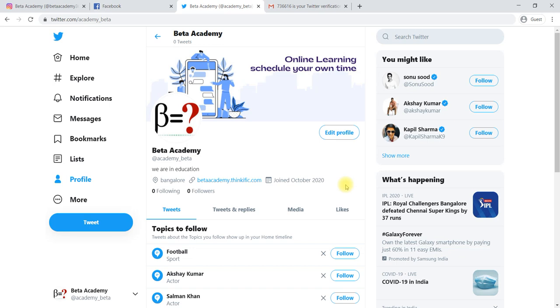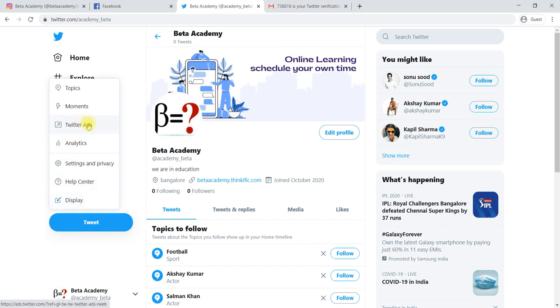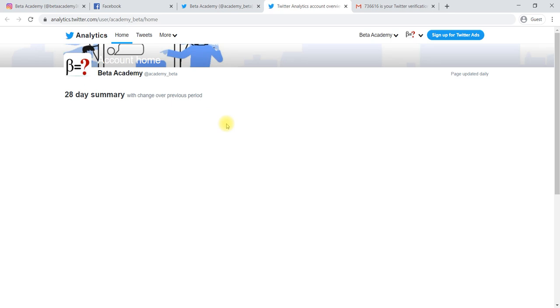You can analyze your Twitter posts, whatever things you have posted so far, whatever tweets you have done so far. If you would like to analyze your Twitter posts, you can use the more option, analytics, to check your Twitter ads and Twitter posts.